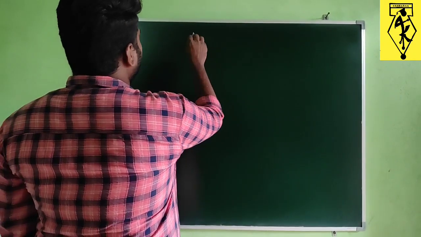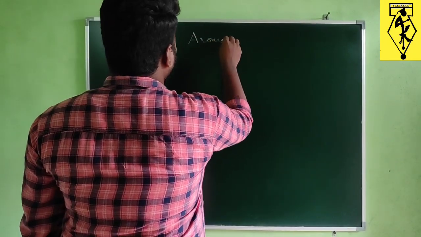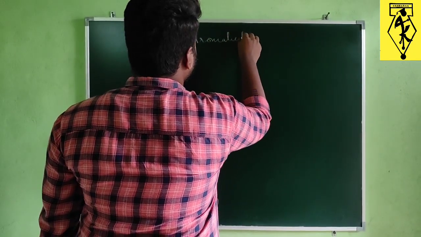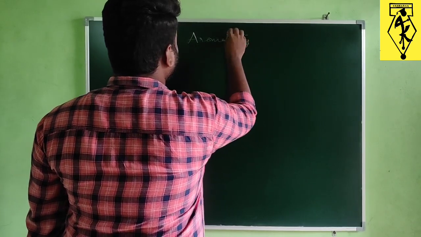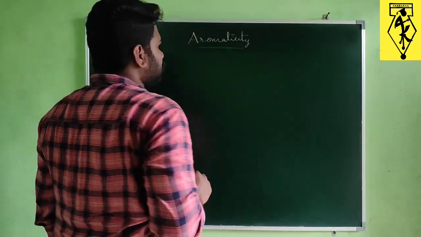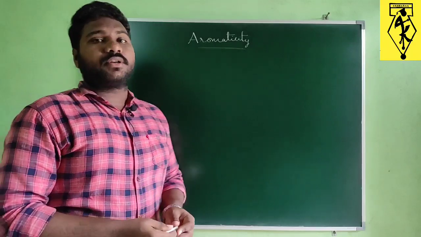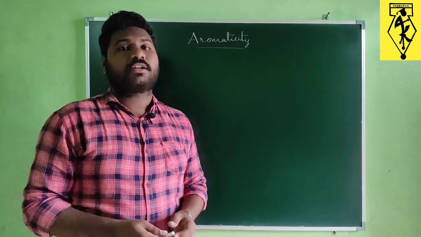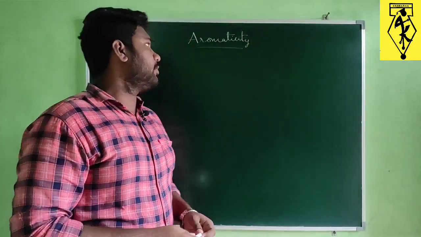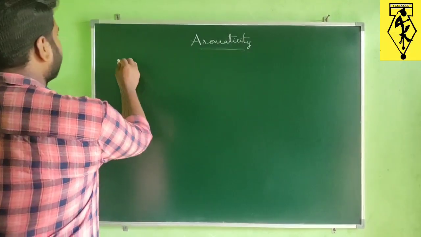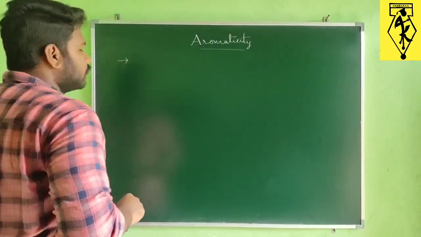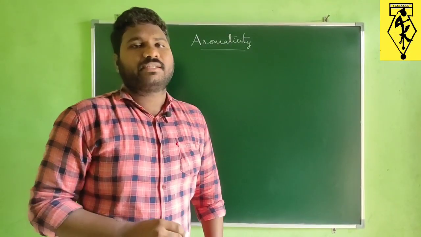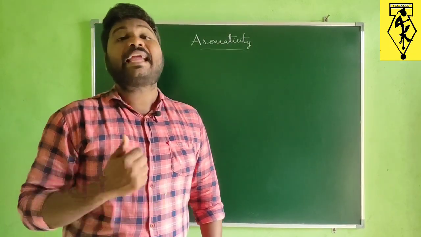Aromaticity. So what are the conditions we require to say that a particular compound is an aromatic compound? The important condition is the compound must be a cyclic compound.